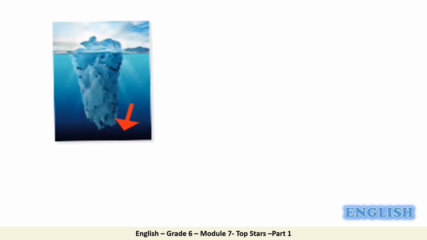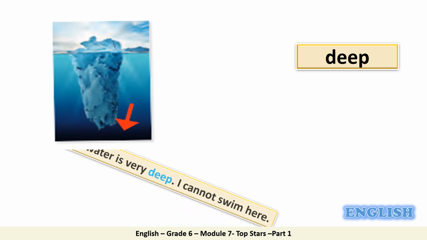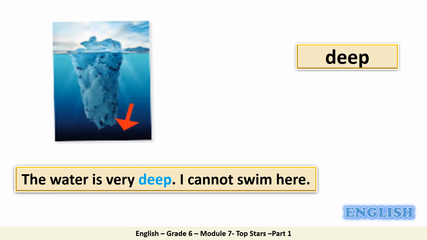Word number 2. Look at the following picture. What is the water like here? We have an iceberg in the water. What is the water like? Very good. It is deep. Can you put the word deep in a sentence? Thank you. The water is deep here, or the water is very deep. I cannot swim here.